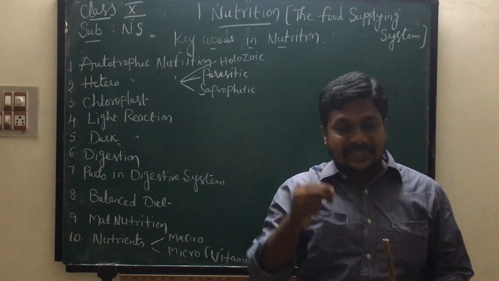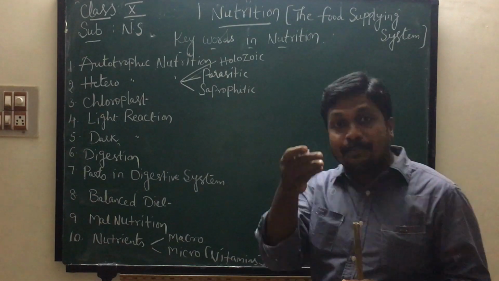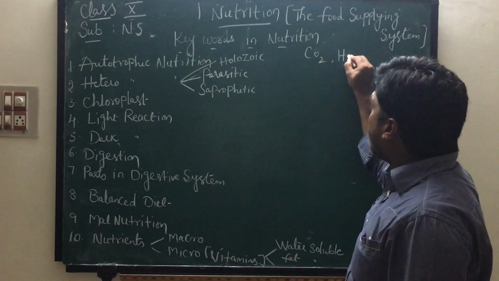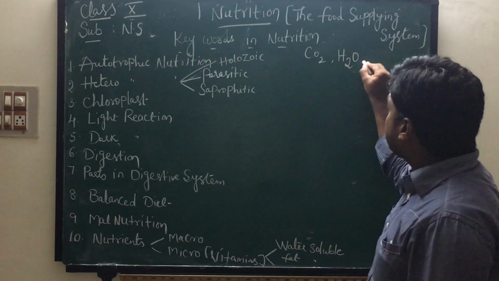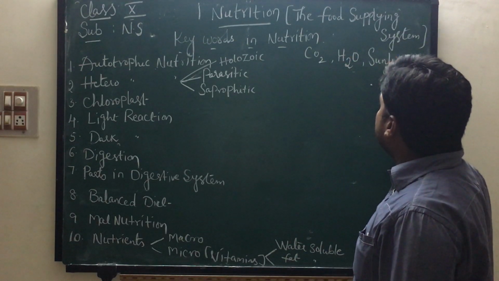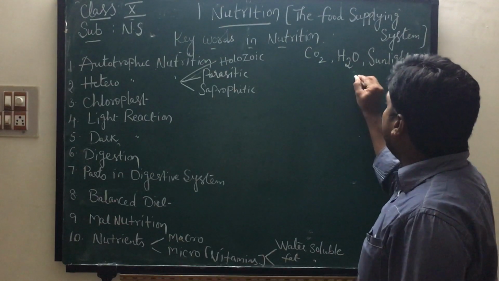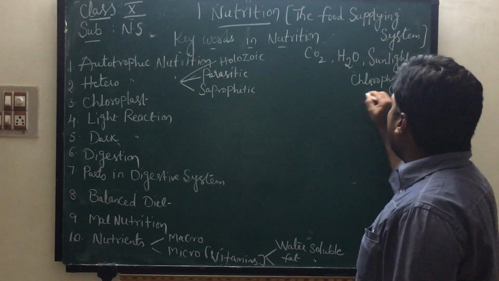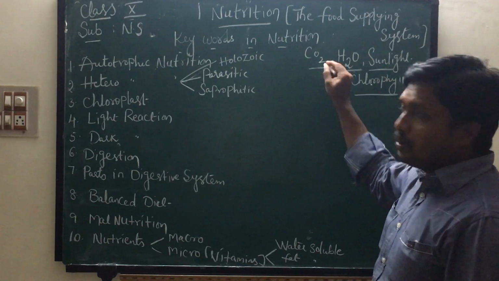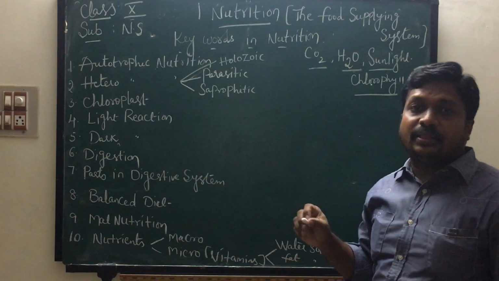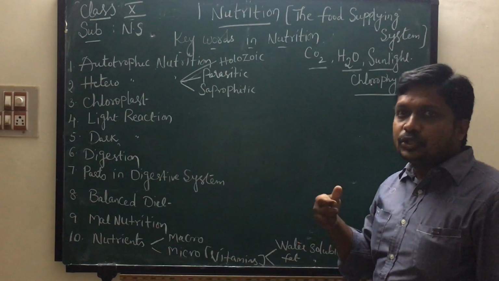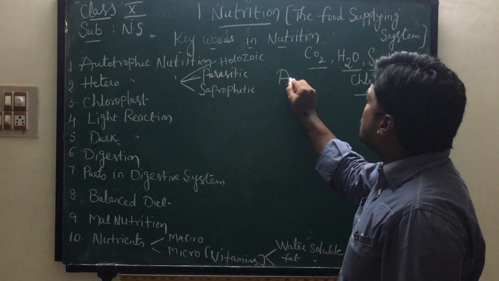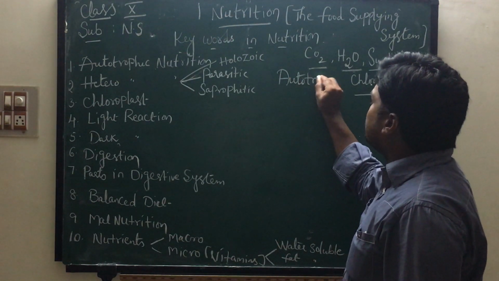In this process, green plants absorb CO2 from air, water from soil, light from sun, and they have a green color pigment called chlorophyll. With the help of these four, they can prepare their own food. So green plants are also called autotrophs.